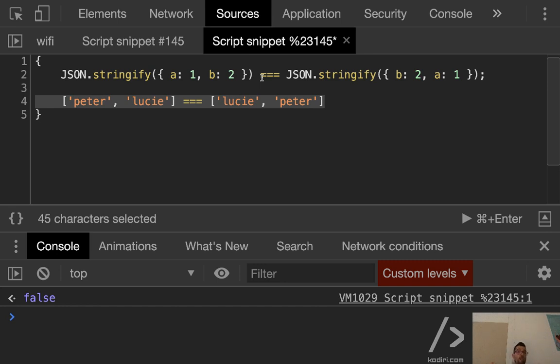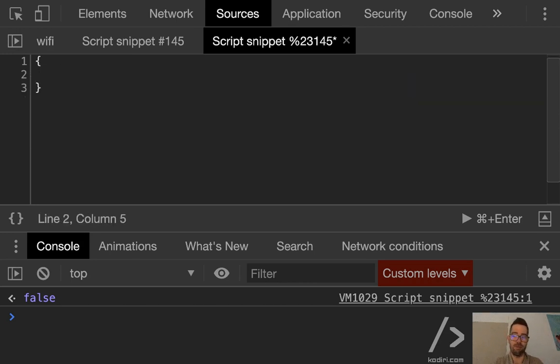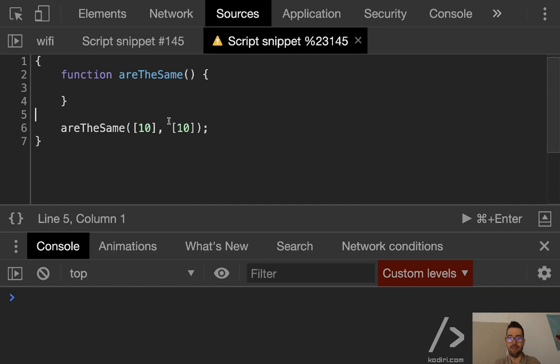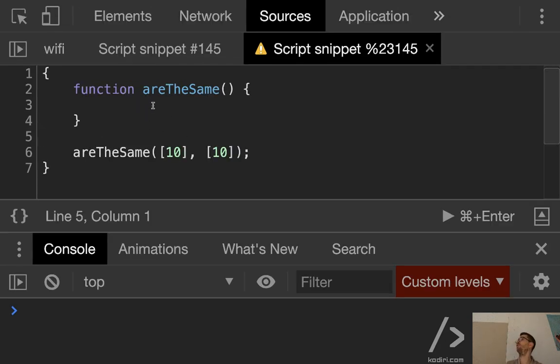So let's talk about how we can compare arrays and objects properly. First of all, let me create a function, areTheSame. And then I will call areTheSame with the arrays 10 and 10, and 19, 10. I hope you agree with me, regardless of what we do, that function should return true if that's the data. This is some sort of TDD, because mentally I'm preparing the exercise. That should return true.